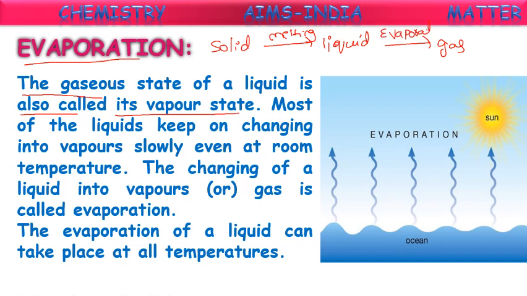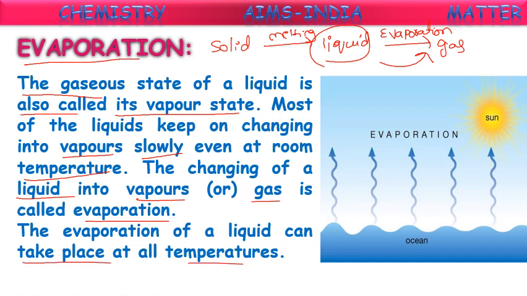The liquids are converting into gases. The gaseous state of a liquid is called its vapor state. Most of the liquids keep on changing into vapors slowly even at room temperature. Yes, some of the liquids start evaporating even at room temperature. The changing of a liquid into vapors or gas is called evaporation. The evaporation of a liquid can take place at all temperatures.